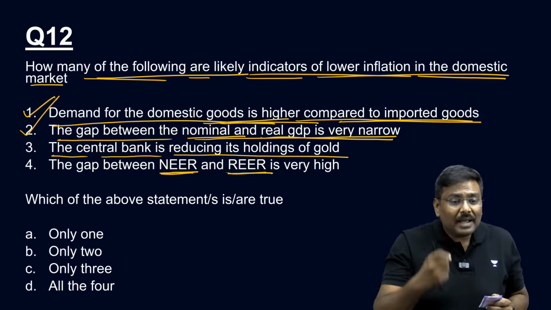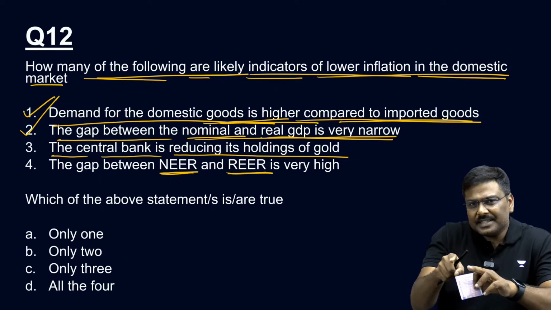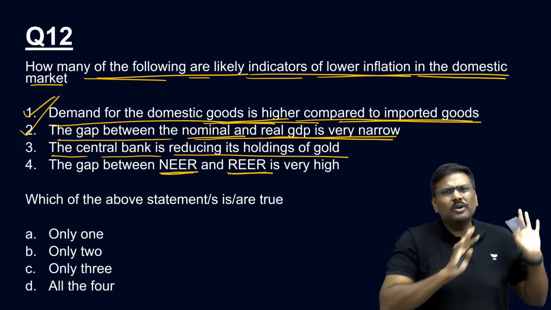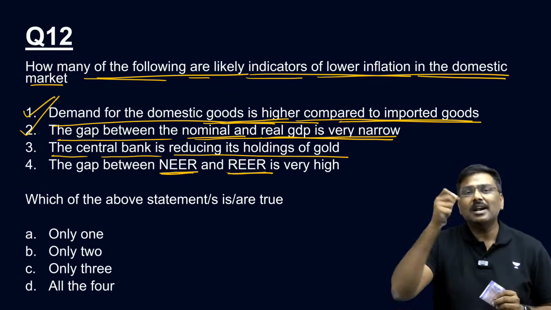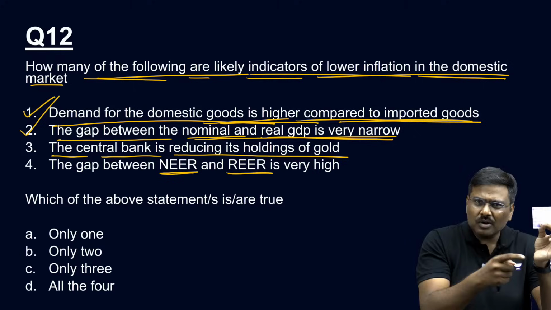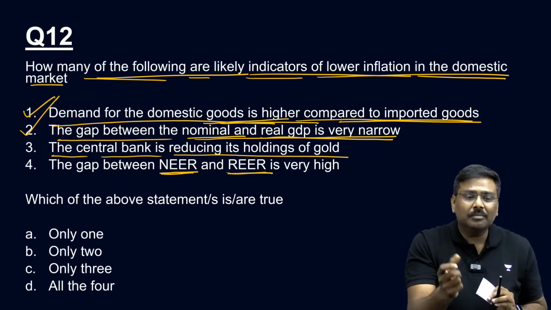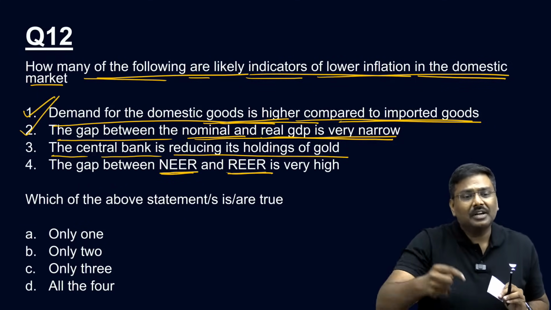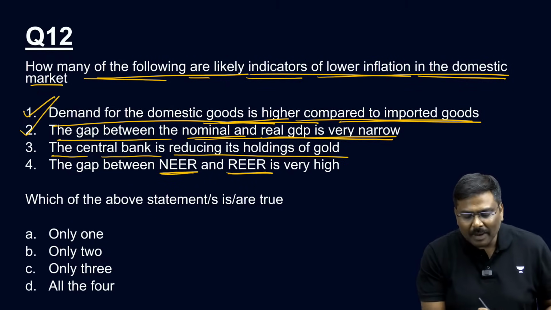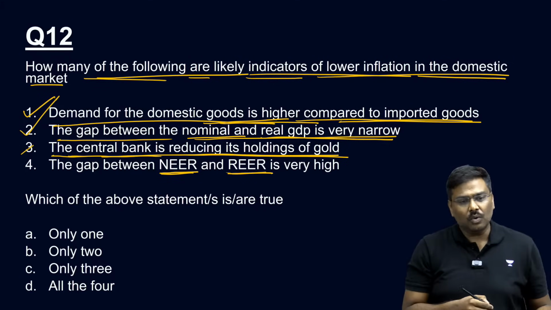So what do central banks generally do? They will start purchasing lot of gold. And that is exactly what they're doing in the current affairs. Why? Currency value, because of inflation, will come down. Gold value doesn't. Gold is a hedge. They will use a term, gold is a hedge. That is basically the statement. So central bank is reducing its holdings of the gold? No, it will increase the holdings of the gold.